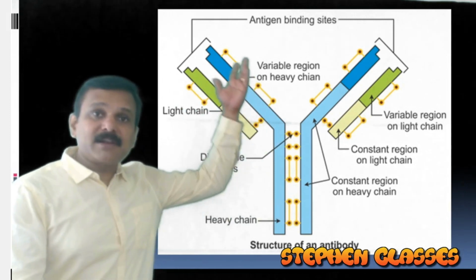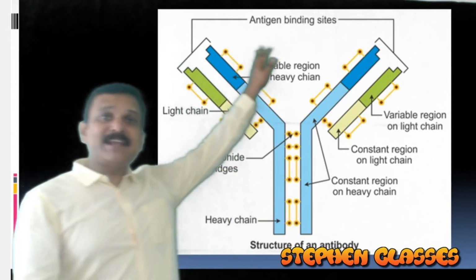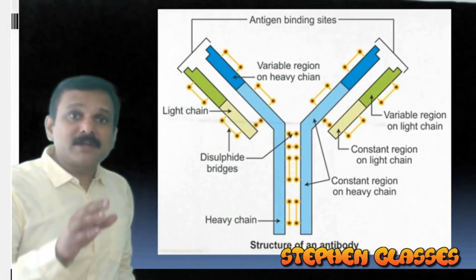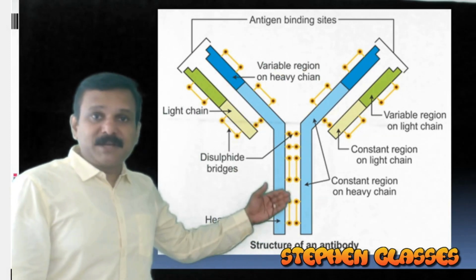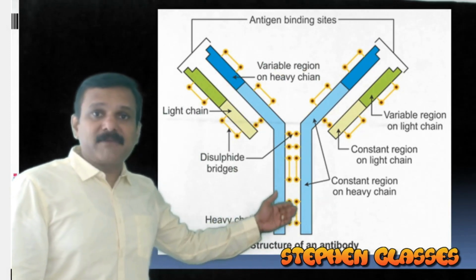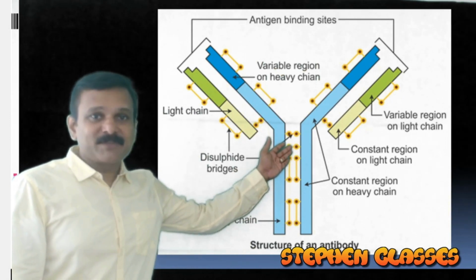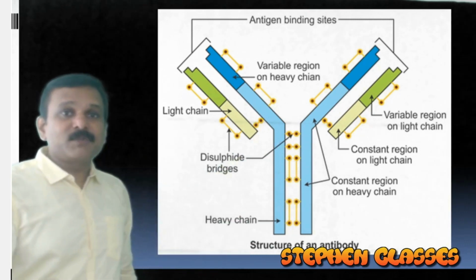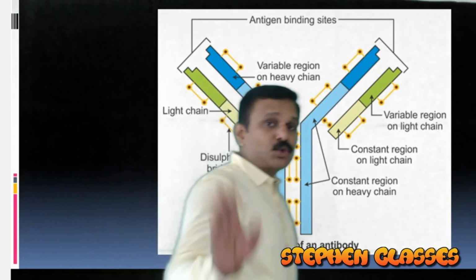And on the variable region of the antibody molecule, you can see the antigen binding sites. So 2 antigen binding sites you can see over here. So that is on the variable region of the antibody molecule. And the stability of the antibody molecule is by way of disulfide linkages. You got it? So antibody molecule is also called the immunoglobulin. It is having 2 heavy chains and 2 light chains, and it is having H2L2 character.